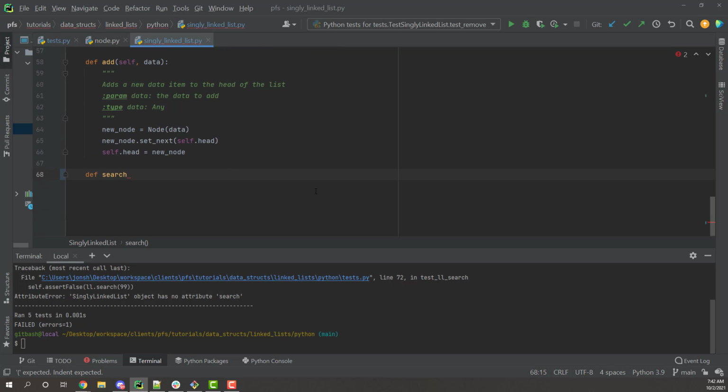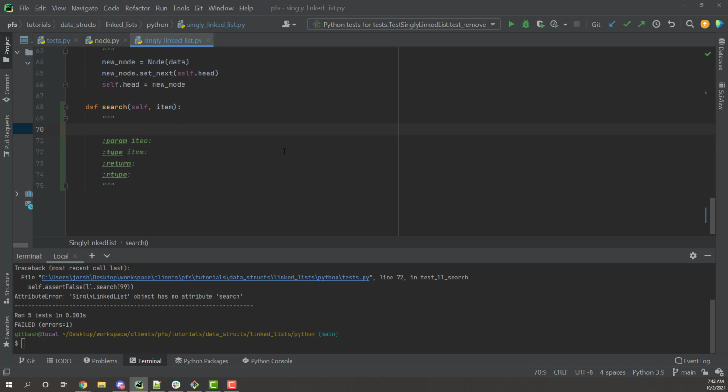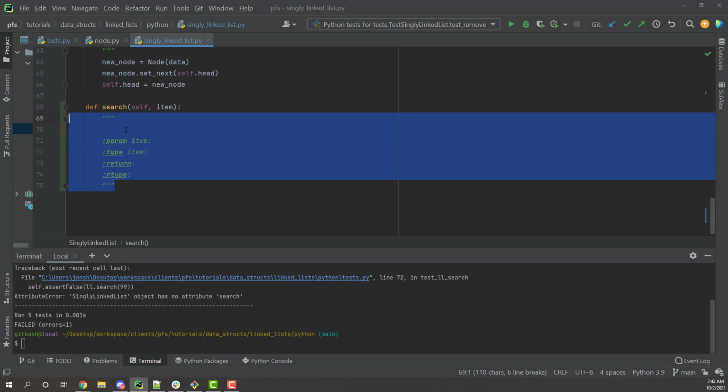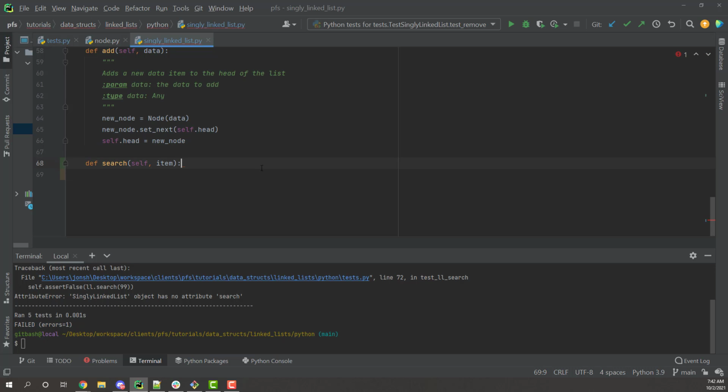All right, so let's write it. So def search, it's going to take self as the first positional parameter as always for any instance method, and it's going to take the item, or the search key we're looking for. I'll do my documentation later. I don't want to waste time on documentation. Item is going to be basically any data type here, and this is going to return a Boolean. Okay, so what are we going to do?